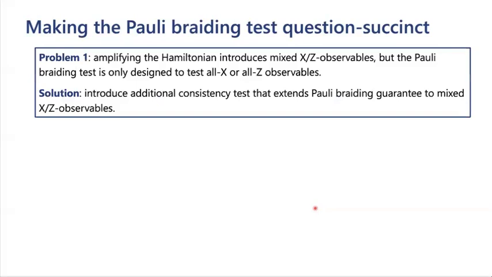Okay, the first problem that we encounter is that if we amplify the Hamiltonian, like I described on the previous slide, then we introduce mixed X and Z Pauli observables. So Pauli terms of the form Pauli X tensor Pauli Z tensor Pauli X tensor Pauli Z, whatever. The Pauli braiding test, in contrast, is only designed for all X or all Z observables. So to deal with this, we have to introduce an additional consistency test that extends the Pauli braiding guarantee to mixed X and Z observables.